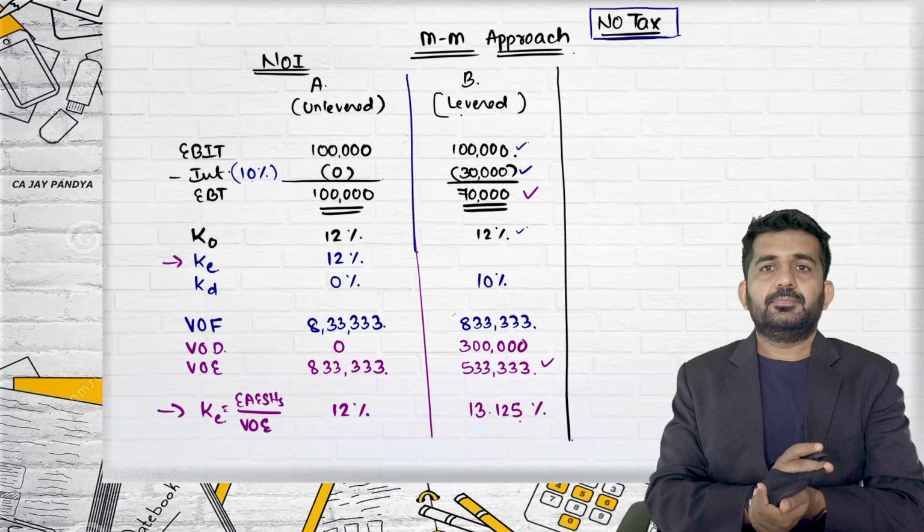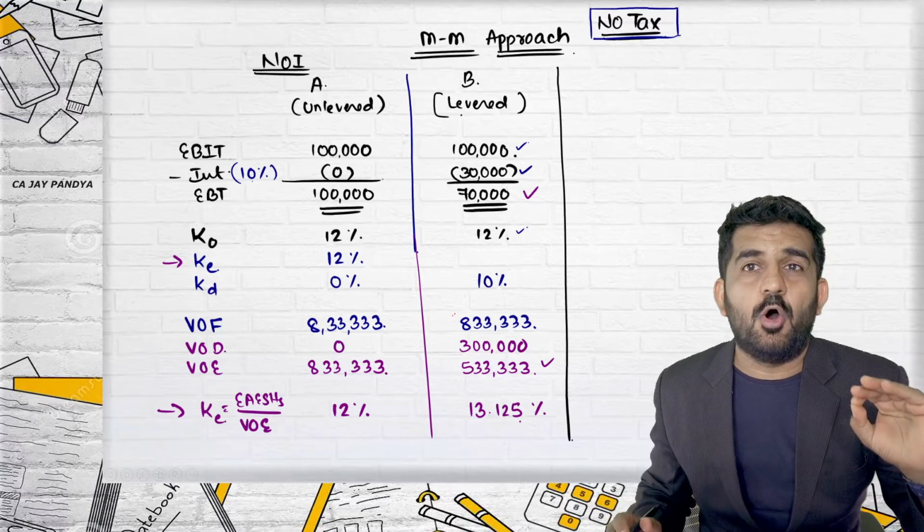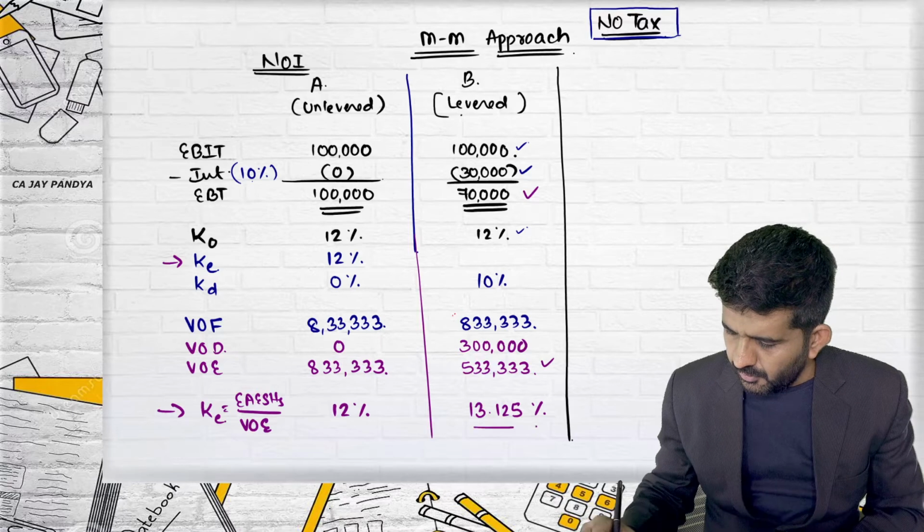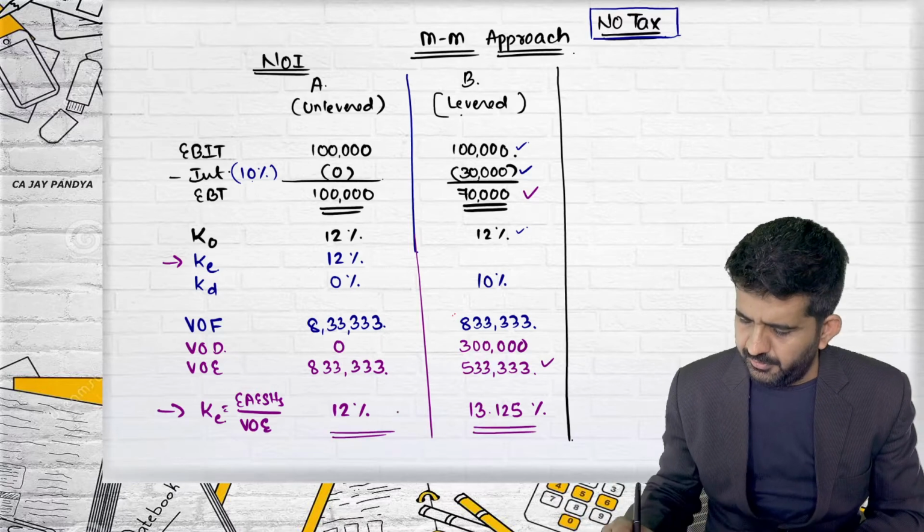This is the net operating income approach, which we have learned.